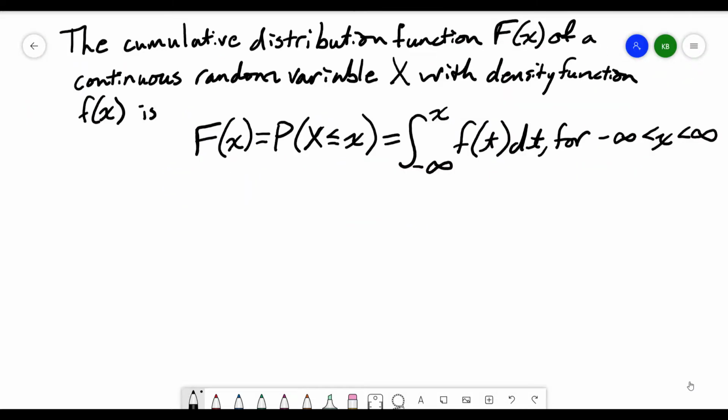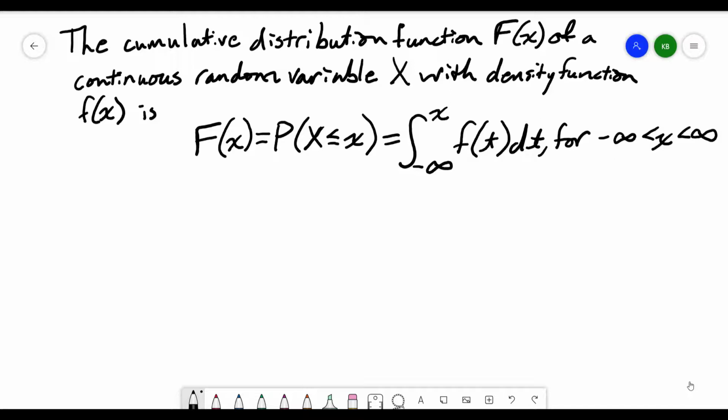Now we also have the concept of a cumulative distribution function, F of x, for a continuous random variable x with density function f of x. All right, so we're using capital letters for our cumulative distribution function, and our density function has a lowercase f there. That's our notation idea.